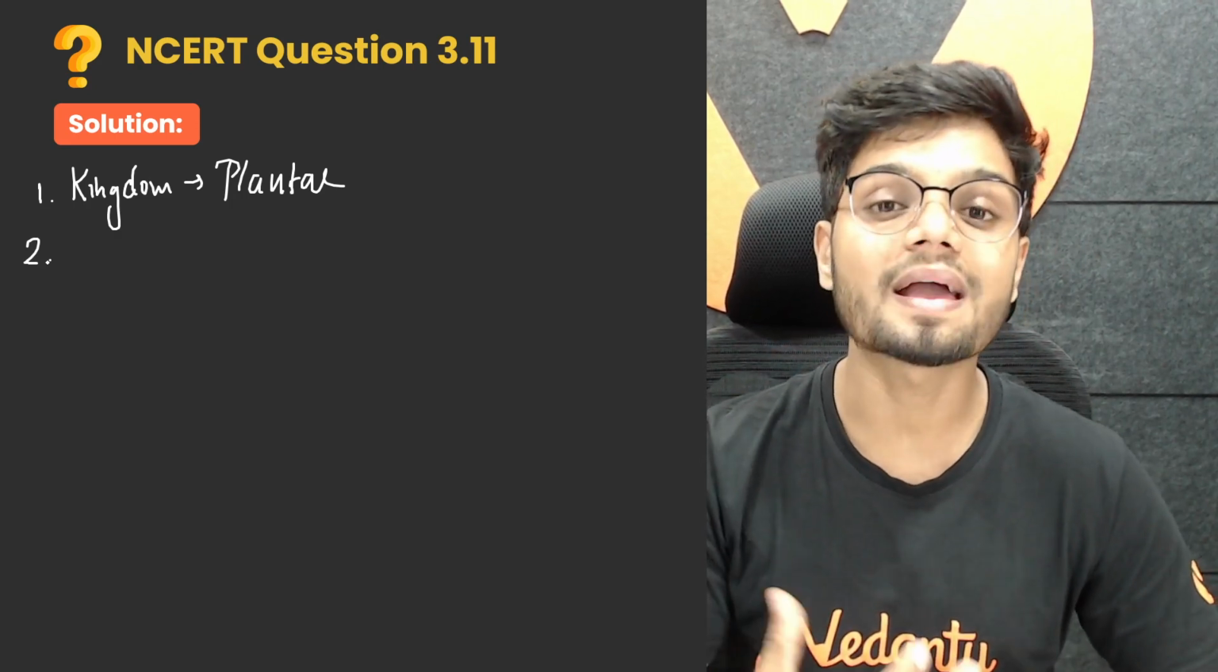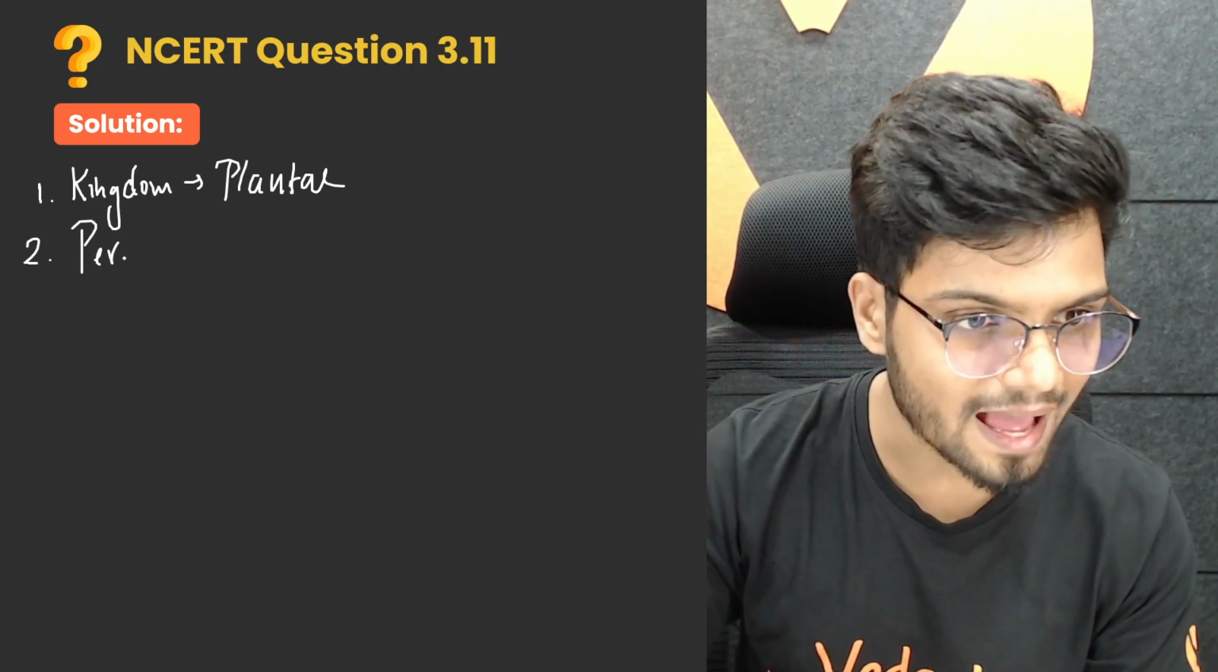Now, first, it belongs to kingdom Plantae. Then, what is the flowering structure? What about the life cycle of this plant? This plant is perennial. Now, who can tell me what is annual and biennial? It is a perennial plant, right?